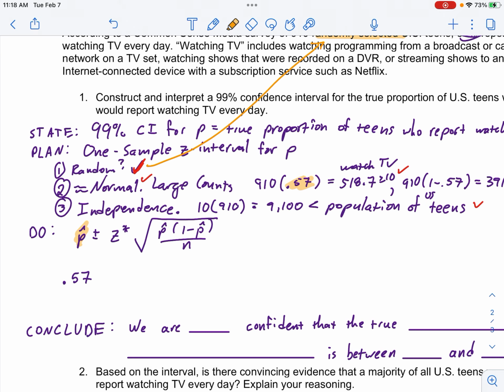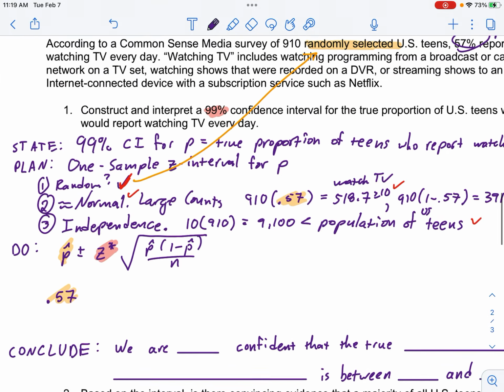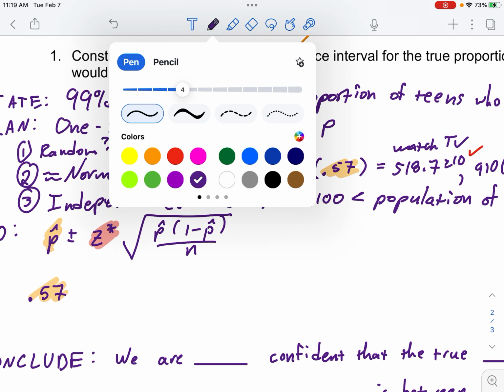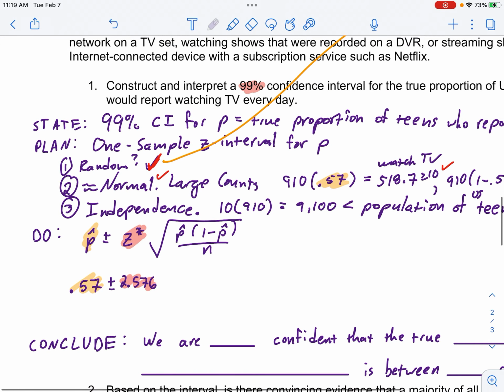I'll highlight them so they match. Z star is from a 99% confidence interval. It's on your quick notes from yesterday's lesson. For a 99% confidence level, Z star is always 2.576. So that matches that, okay?